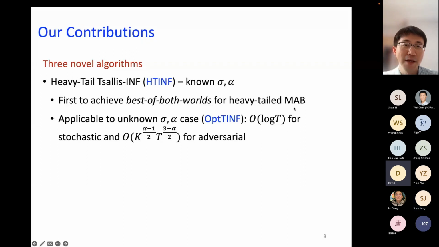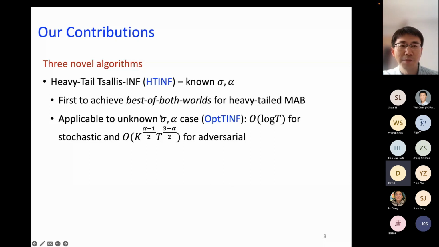And by that I mean that we can use a single algorithm and apply it to an environment, whether or not it's stochastic or adversarial, and we don't really need to know that. Even if we don't know that, we can still achieve the best possible regret for both environments.